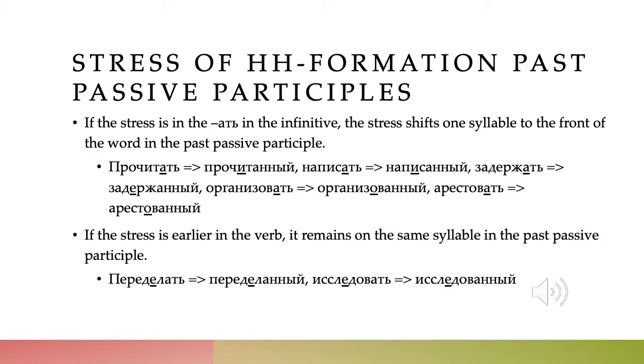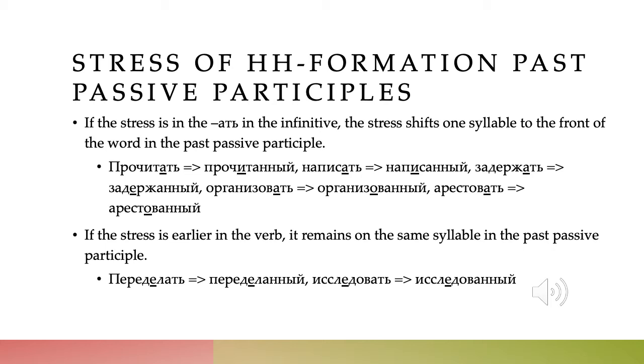You may have noticed, as I was reading the words out loud, that the stress did something strange, and indeed, the stress tends to shift in verbs from this group. So if the stress is on the ать in the infinitive, the stress is going to shift one syllable to the front of the word, or one syllable to the left if you're looking at the written word, in the past passive participle. So to go over those words we saw again, прочитать, to read, becomes прочитанный. The stress shifts from ать to и.